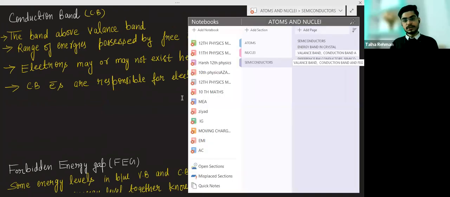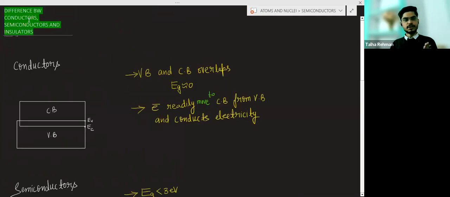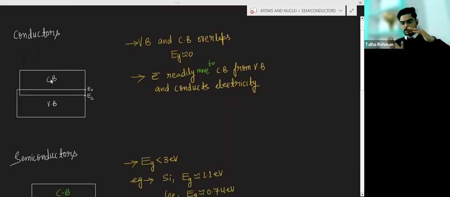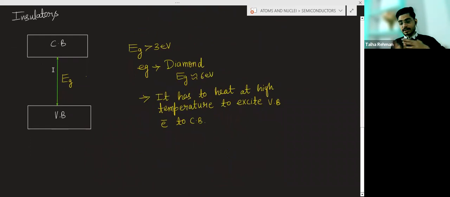Now difference. This can come in your exam. This is very important from the exam point of view. Difference between the conductor, semiconductor, and insulator, and they can ask you to explain with the help of the energy band. For the conductor, the conduction band and the valence band overlap, so energy gap is zero. For the semiconductor, this gap is moderate, means the energy gap is less than 3 electron volt. For the insulator, this energy gap is large, that is greater than 3 electron volt.